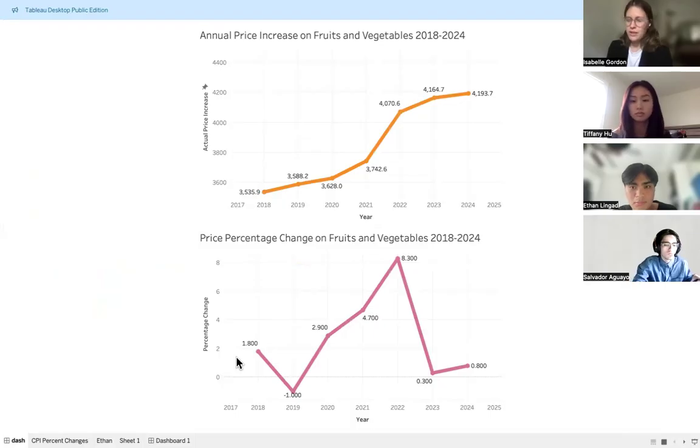So, hello, my name is Isabel, and my analysis question that we're going to be talking about is how have fruit and vegetable prices fluctuated between 2018 and 2024, and what insights do percentage changes reveal about the price trends of fruits and vegetables over these 6 years. So in the top graph, we're looking at the annual price increase of fruits and vegetables. On the bottom graph, we're looking at the price percentage change.